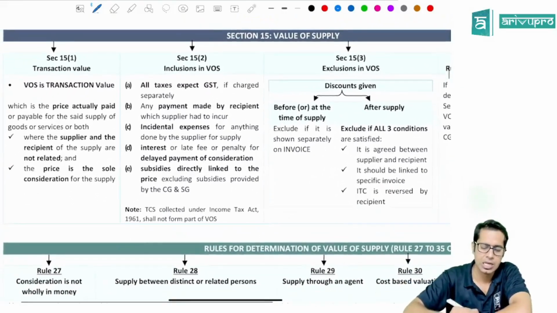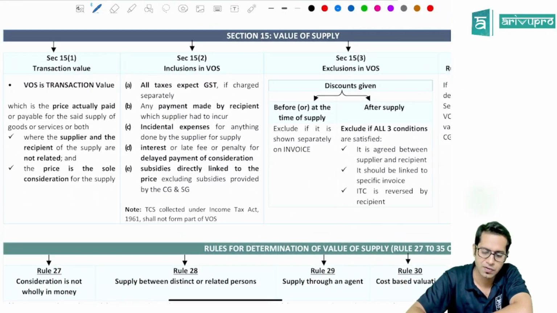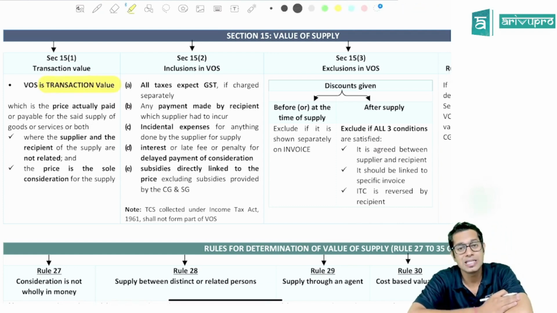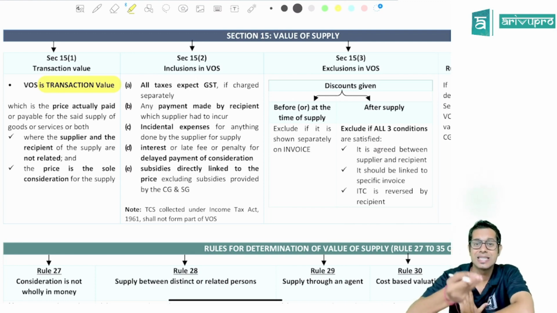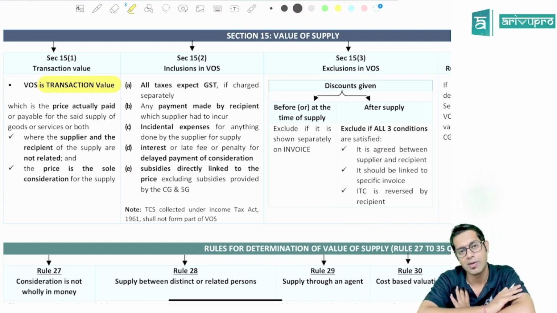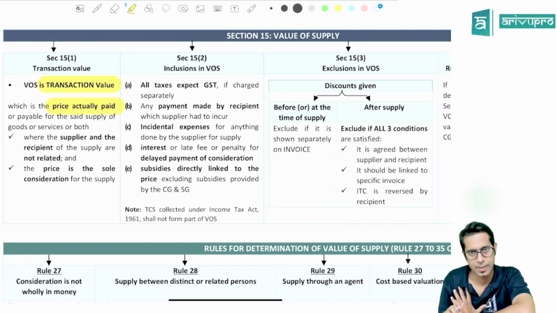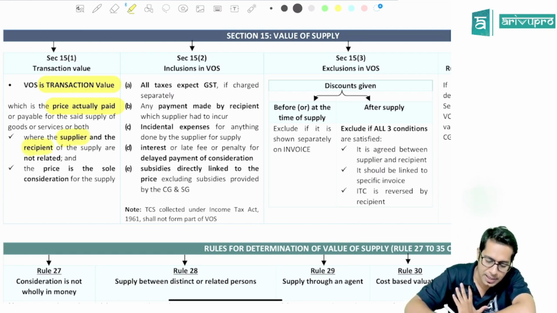Section 15 says value of supply is transaction value. Section 15 says check whether there is a transaction between two people. If yes, whatever the value of the transaction is, that will be taken as value of supply. Now, sir, what do you mean by transaction value? Transaction value means the price which is actually paid or which becomes payable for supply of goods or services or both, where the supplier and the recipient are not related.